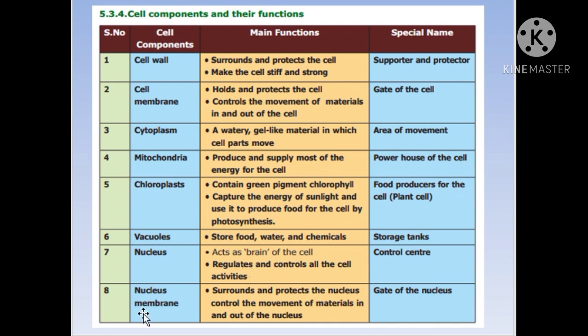And the last one is the nuclear membrane. What is a nuclear membrane? A membrane which surrounds the nucleus is called the nuclear membrane, and it is usually called the gate of the nucleus because the nuclear membrane acts as a barrier that prevents substances from entering and coming out of the cell. It supports and protects the nucleus, and it controls the movement of material in and outside the cell. These are the main important components of the cell. The first component is the cell wall and cell membrane, cytoplasm, mitochondria, chloroplast, vacuoles, nucleus, and the nuclear membrane.